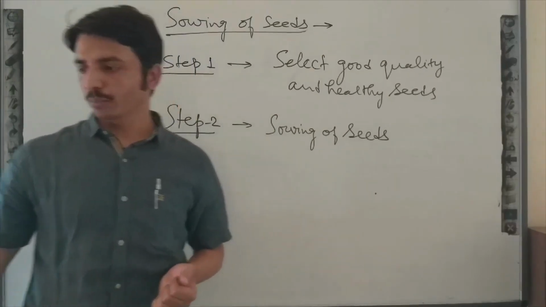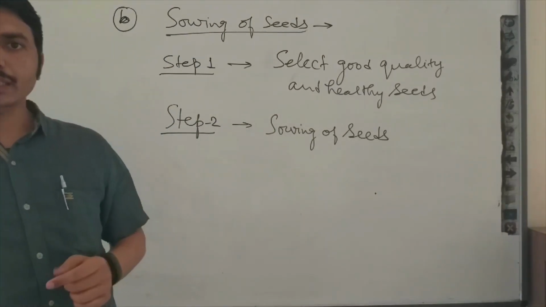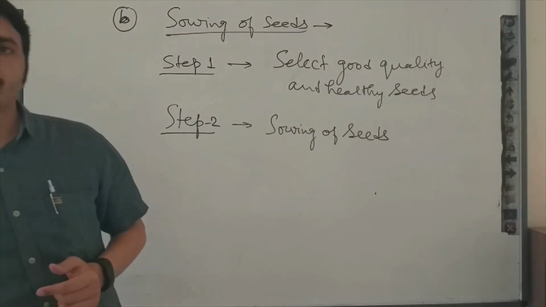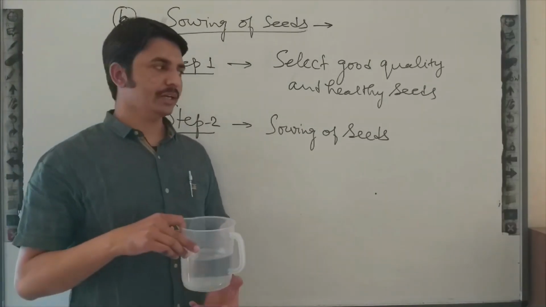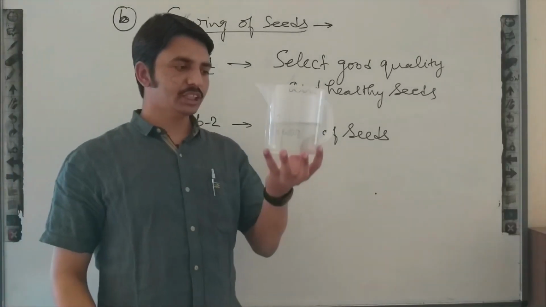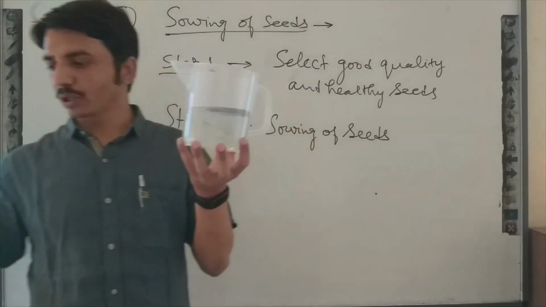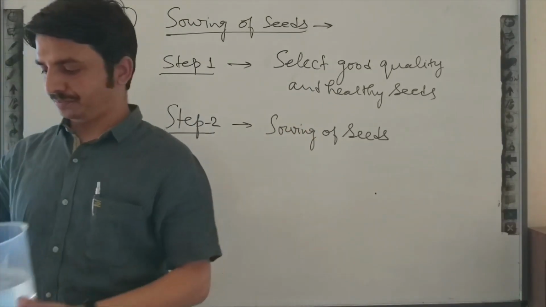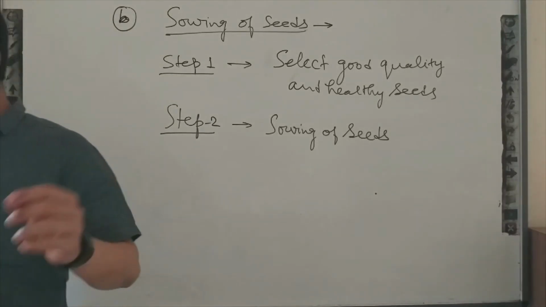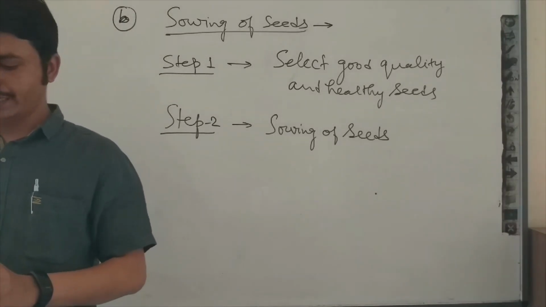So I want to show one activity by which we can select good quality seeds. I have a jar in which I took some water. In this water I will put some grains.